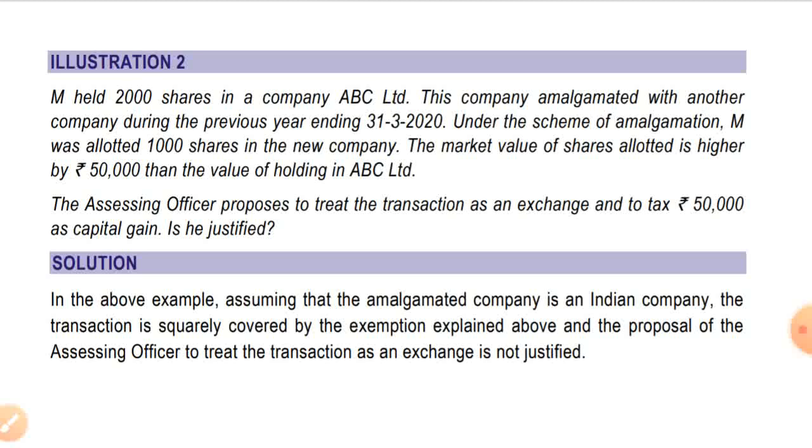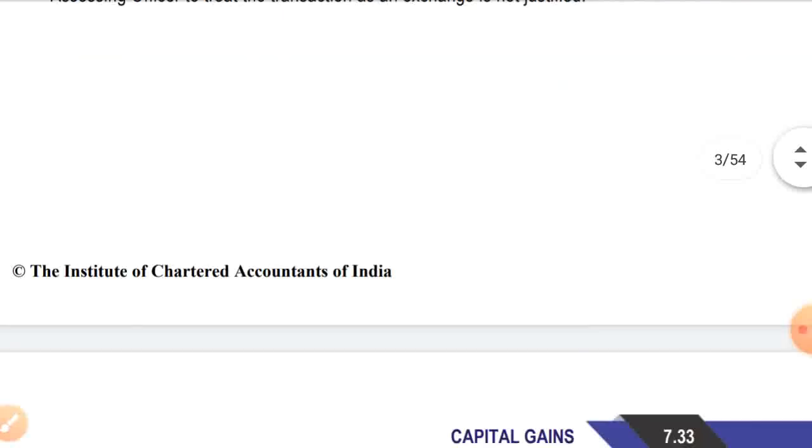So in the above example, assuming that the amalgamated company is an Indian company, the transaction is squarely covered by the exemption explained above, and the proposal of the assessing officer to treat the transaction as an exchange is not justified. So it won't be taxable and it is an exempt transfer, as I said. So let's move on with illustration number 3.